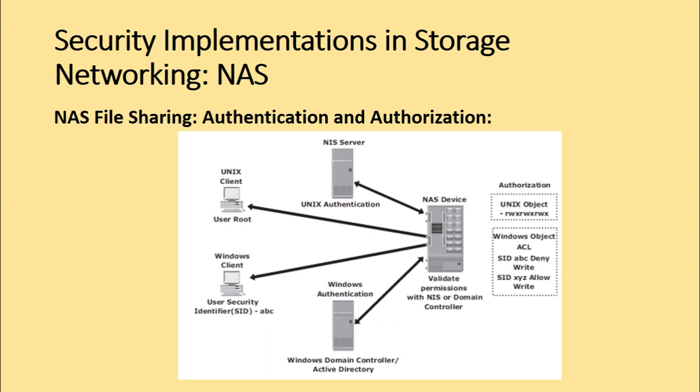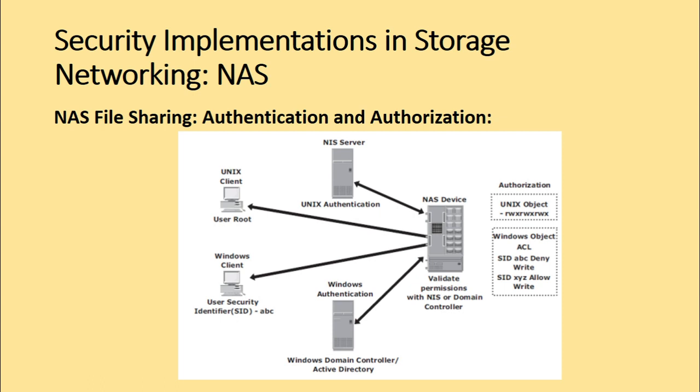If the NAS device supports multiple protocols, the integrity of both permission methodologies must be maintained. At the same time, validate the domain controller and the network information system server, or NIS server, connectivity, and the bandwidth. If multi-protocol access is required, specific vendor access policy implementation needs to be considered.